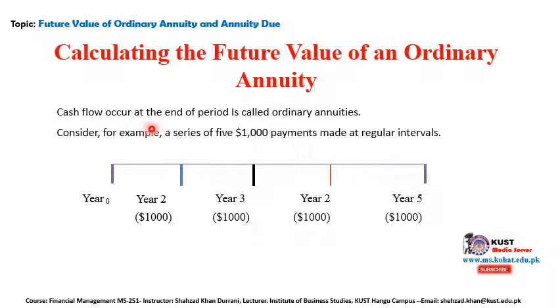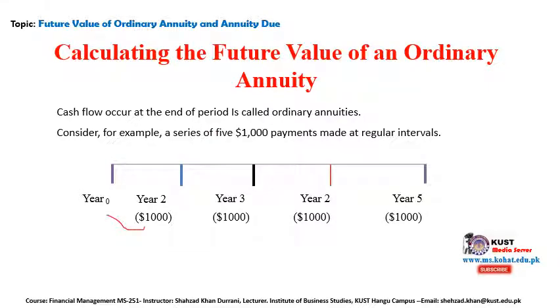Cash flow that occurs at the end of the period is called an ordinary annuity. We already defined this. So consider, for example, a series of five, which means 5 years, of 1,000 payments each year, made at regular intervals at the end of each period.